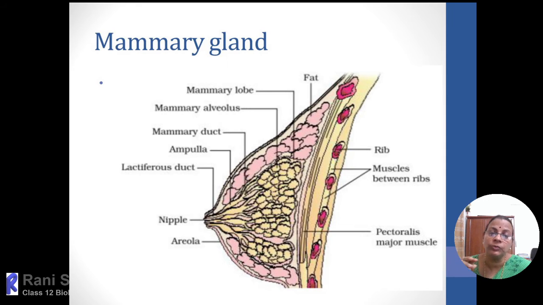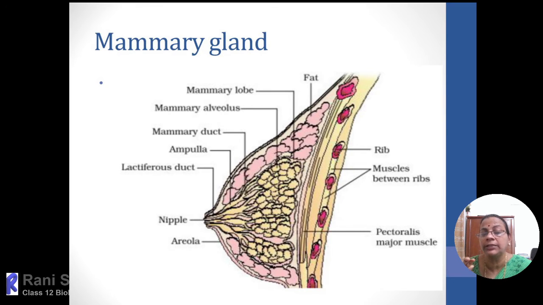All the mammary tubules from different alveoli lead into a mammary duct. The mammary duct leads into the ampulla. The ampulla leads into the lactiferous duct. The lactiferous duct opens out through the nipple in the form of an opening. So here, this is a brief idea about the functioning of the mammary gland.